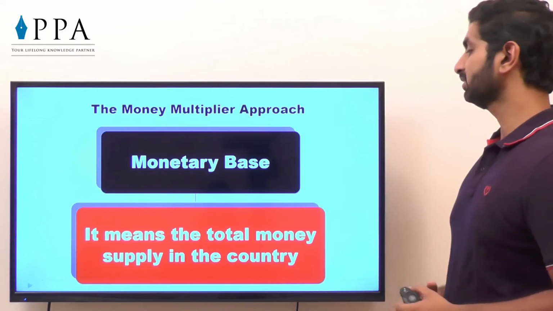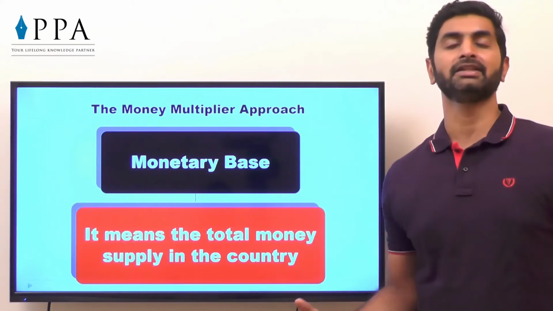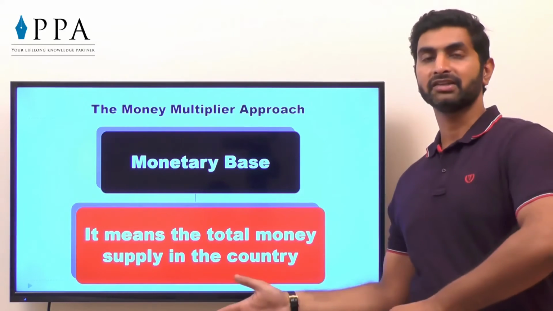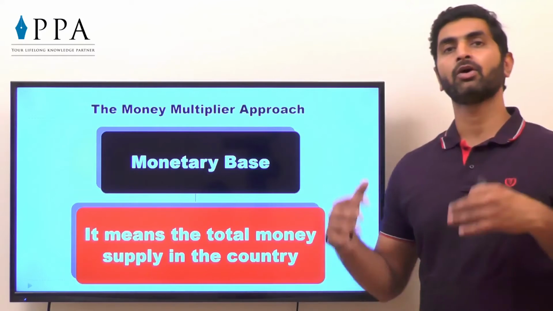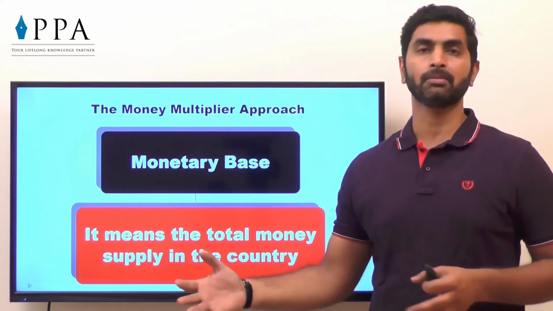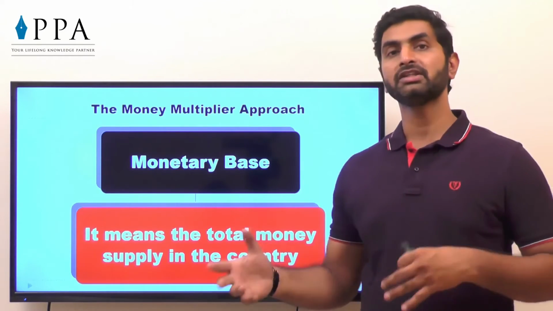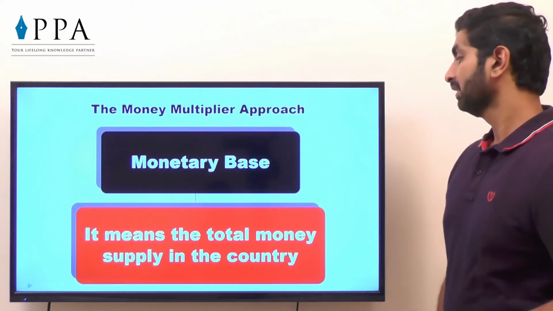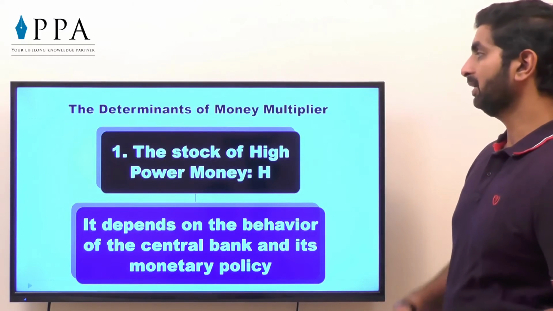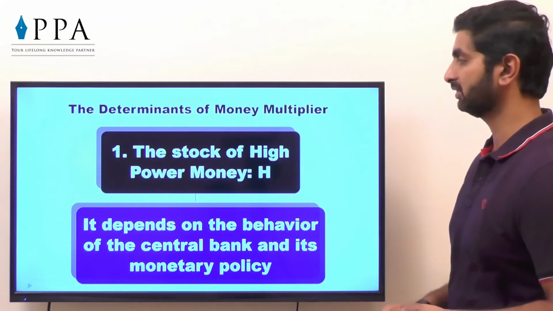Monetary base means the total money supply in the country. How much money supply is available in the country? As you know, stock is different and supply is different. Let's say in general terminology, if I have got 10,000 units in my stock, maybe I will supply 8,000 only. So monetary base is actually the stock available for supply. It means the total money supply in the economy. The determinants of money multiplier that we are just going through.